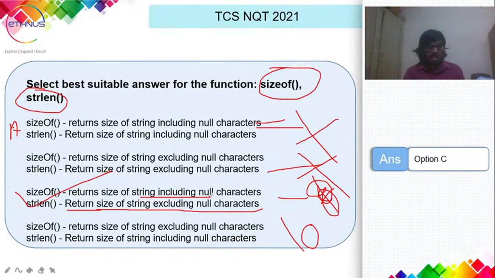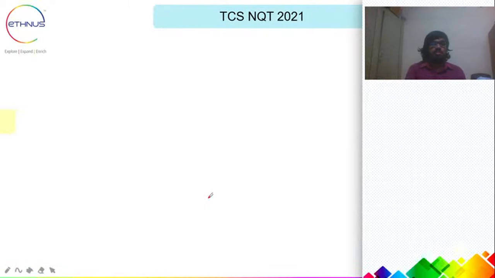Okay. Any doubts? Please put them in the chat box. Let's move to the next question. So we have come to the end of the topic in this section. Let's go to the next section, that is the coding section.